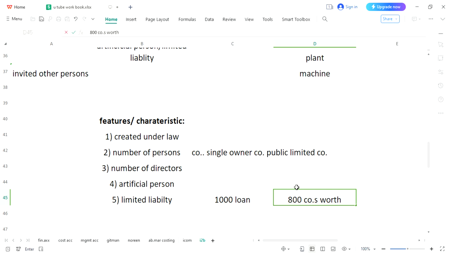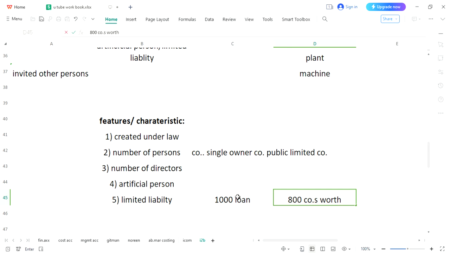So here I am telling you a sentence which you will keep in your mind. If you have taken a loan of 1000 but company's worth is only 800, so only 800 would be returned to the creditors.